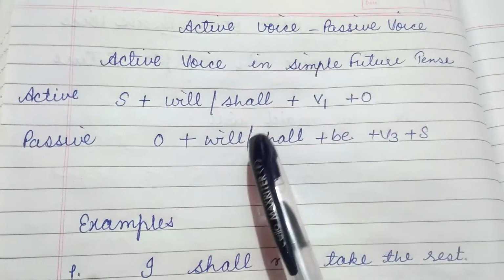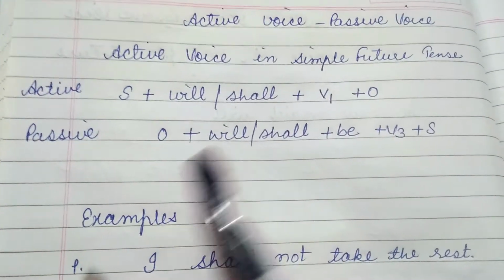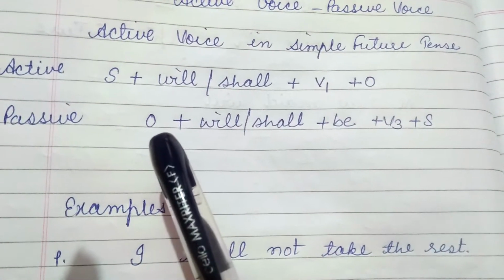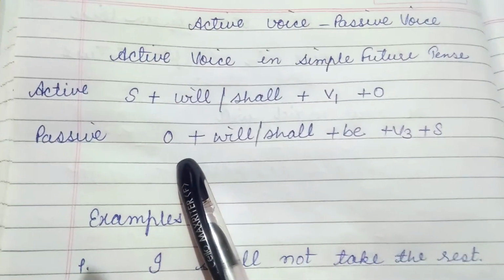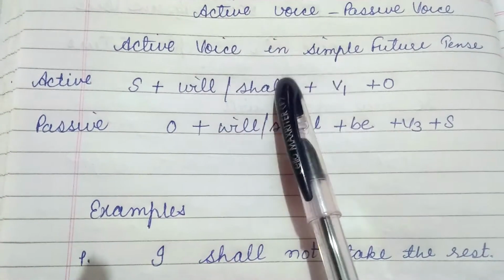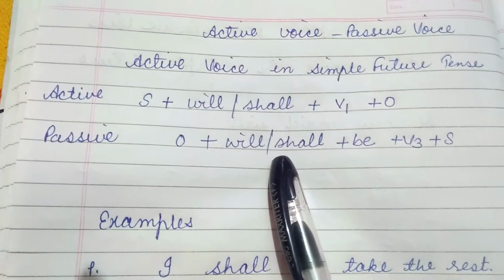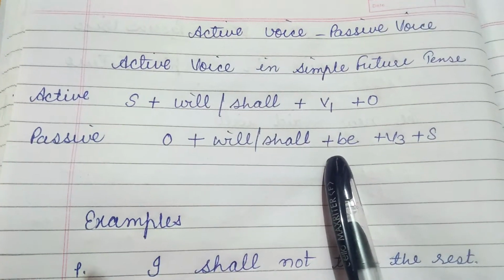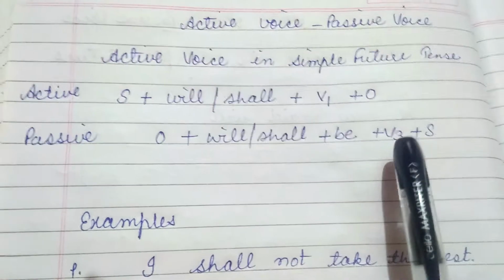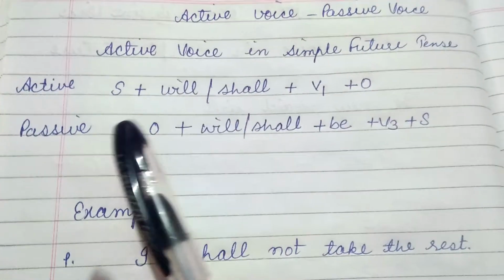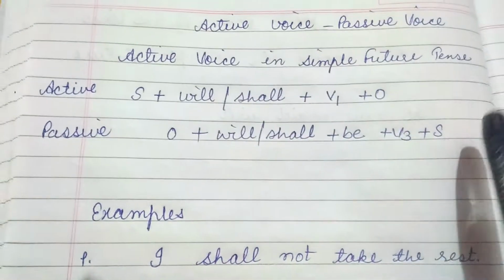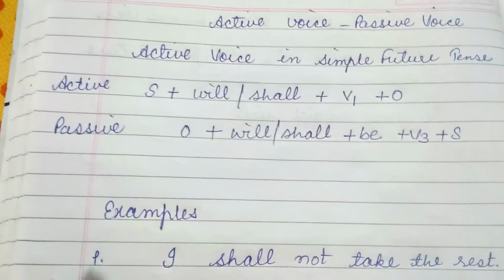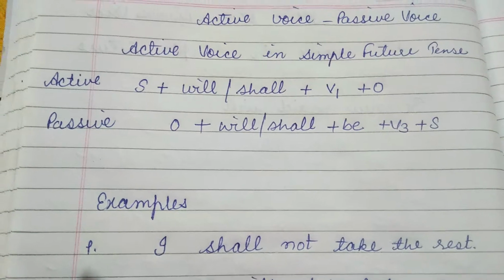So when you change that into passive form, you have to bring the object at the place of subject. After that the same will or shall you will use, but you need to add be here in simple future tense, and then the third form, and the subject will come in the last at the place of object. Then we will do this with a few examples.